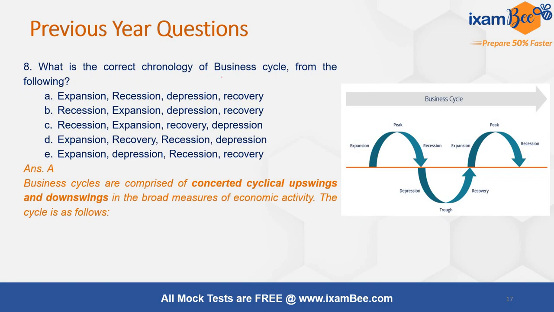Next question is from the business cycle topic. Here they had asked the right chronology of a business cycle. The right chronology is expansion, then peak, then recession and depression, and after that the recovery phase. So the correct answer is answer A.